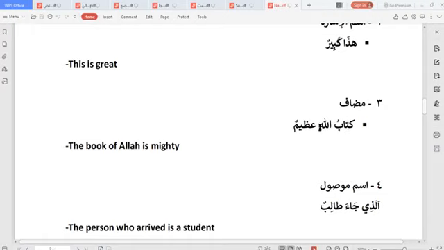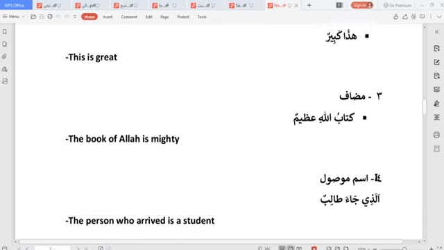If we have something attached to something that is definite, that noun becomes definite also. So kitabu is definite here because we have attached it to something that is definite. So we have the book of Allah, azimun, is mighty. I hope you get. The book of Allah, azimun, is mighty.